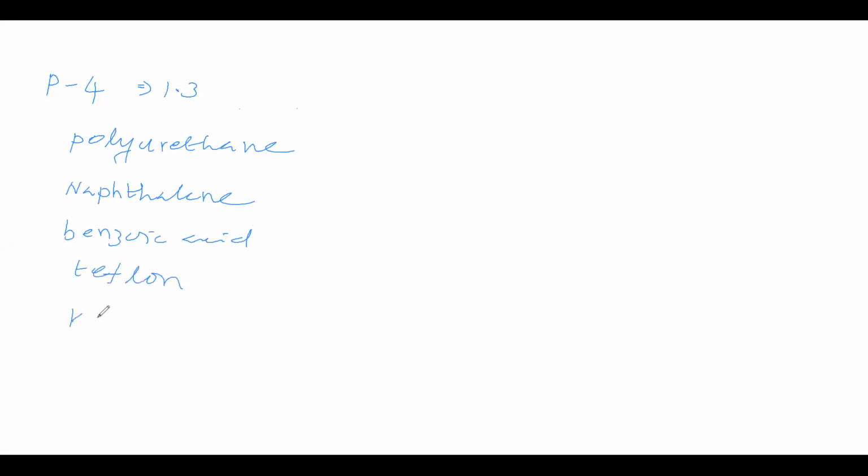Next one is potassium nitrate. Next one is cellophane. Next polyvinyl chloride PVC. Next one is fiberglass. Next one is copper. These solids are amorphous or crystalline?